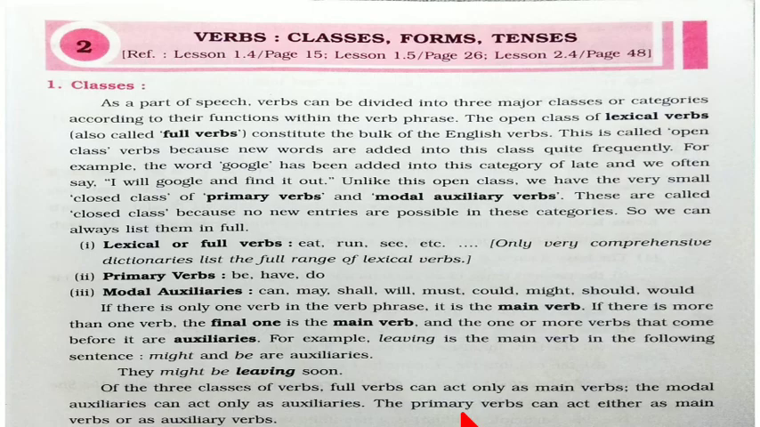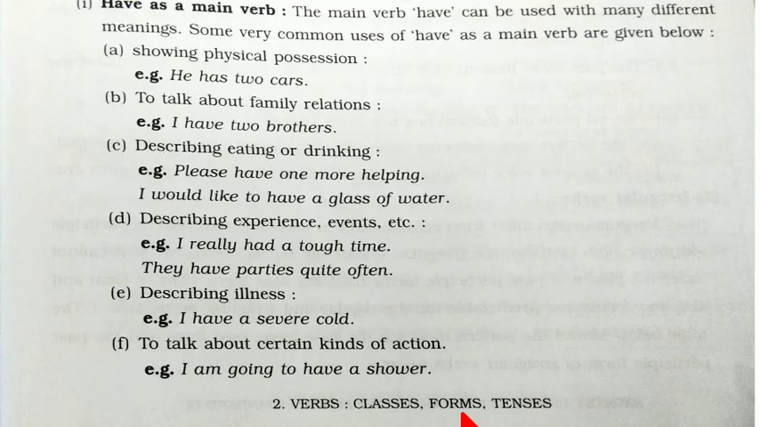So let's see. Now the form have. Have, being a primary verb, can act both as a main verb and auxiliary verb, which you have to keep in your mind. Have as a main verb.